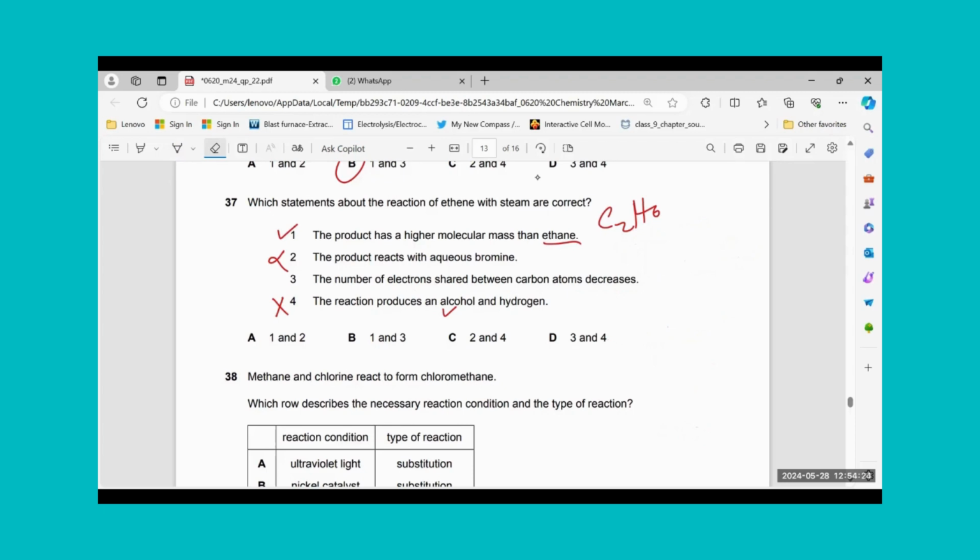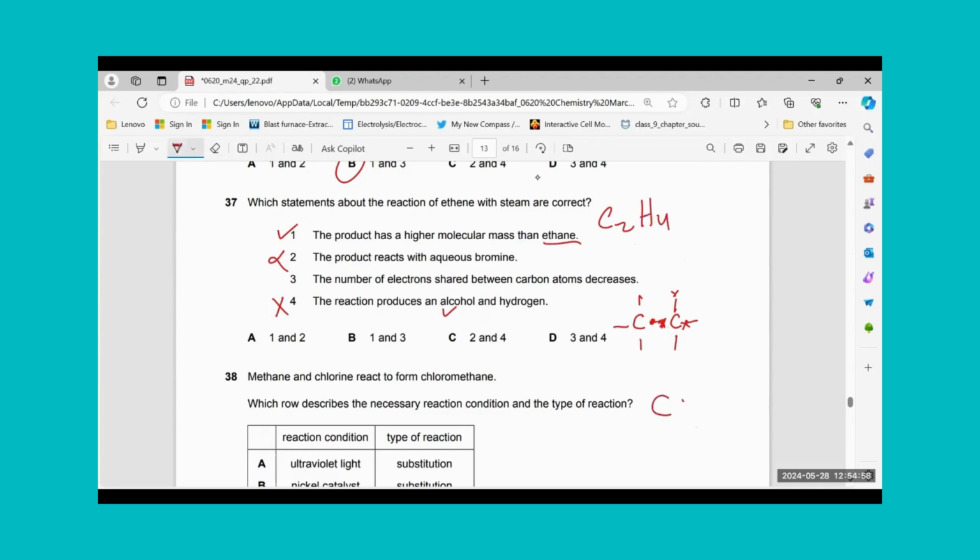They are saying the number of electrons shared between carbon atoms. So this was your structure between carbon and carbon, hydrogen, hydrogen, hydrogen, hydrogen, hydrogen, hydrogen. So carbon and carbon was sharing one electron in, oh, that was ethene. That was not ethane. That was ethene. So it was C2H4.